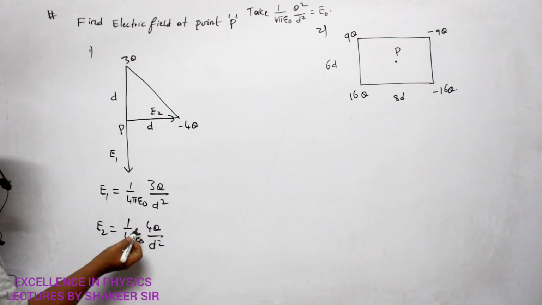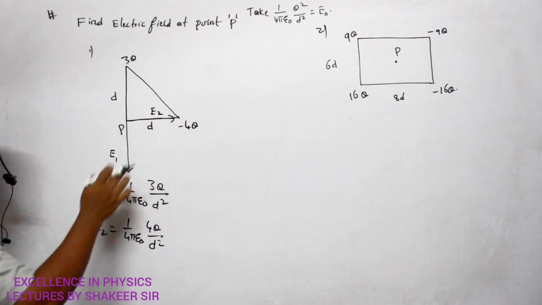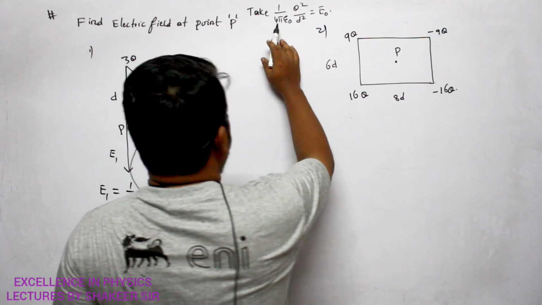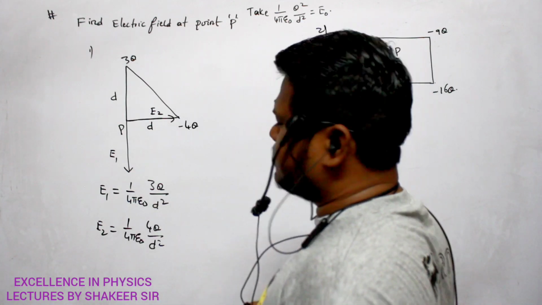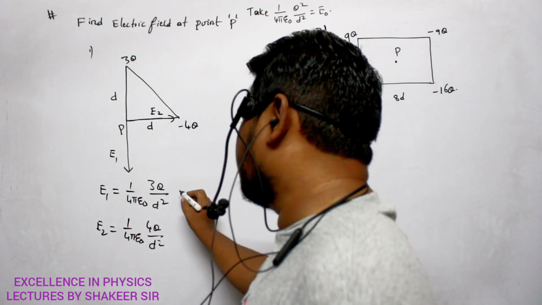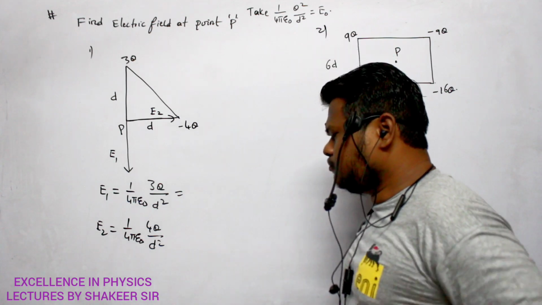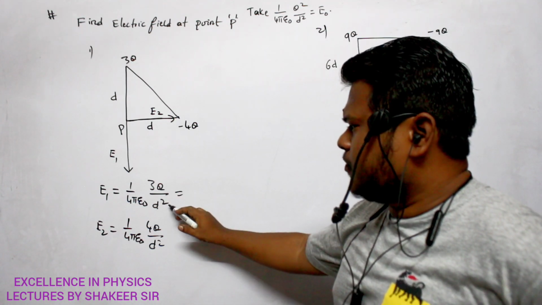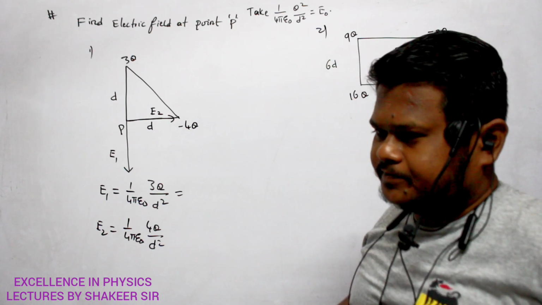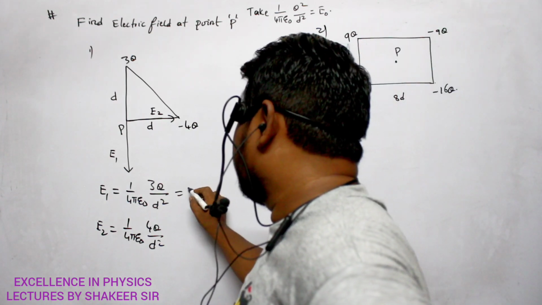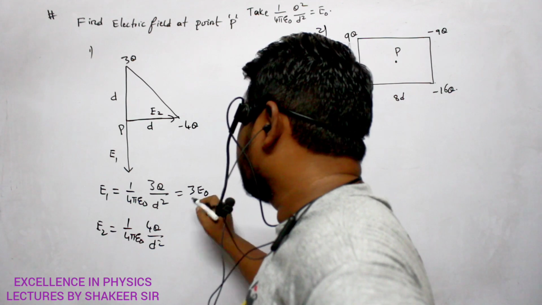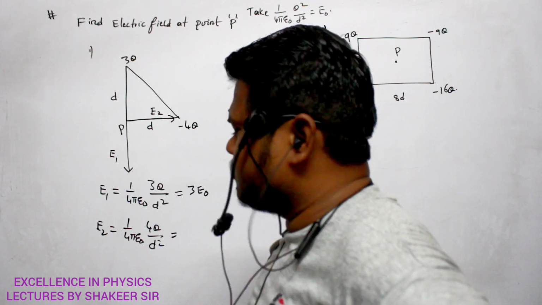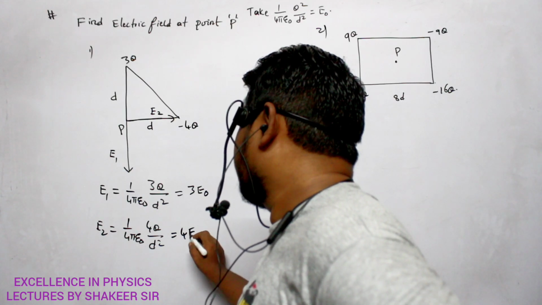Here there is no need of considering the minus symbol because the direction is already taken. And 1 by 4 pi epsilon naught q by d square is called E naught. So E1 in terms of E naught is 3 E naught, and similarly this one is 4 E naught.